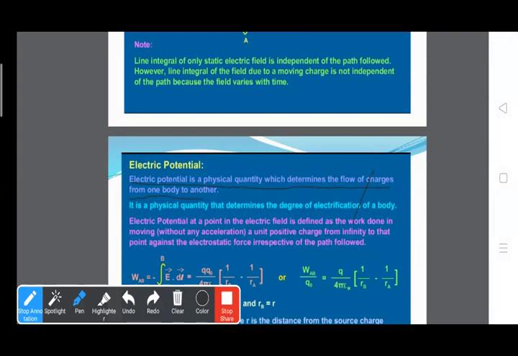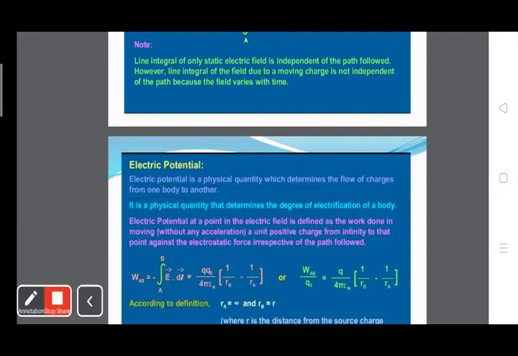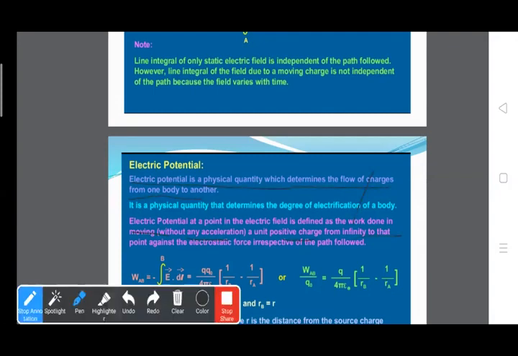So electric potential at a point in the electric field is defined as the work done in moving a unit positive charge, without acceleration, from infinity to that point against the electrostatic force, irrespective of the path followed. Okay?